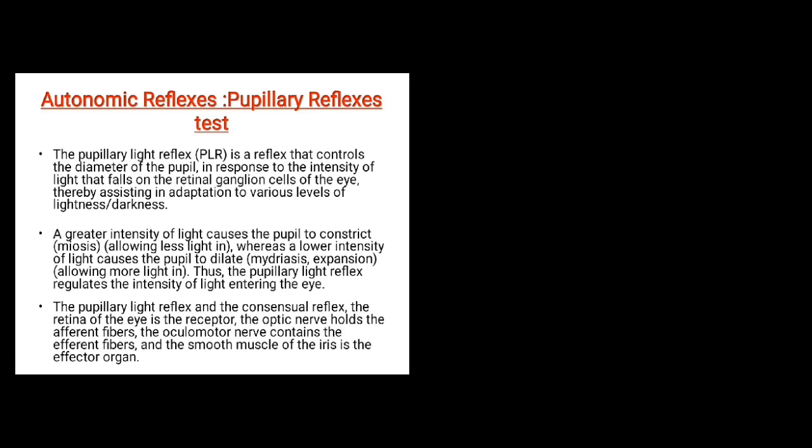In the pupillary light reflex and the consensual reflex, the retina of the eye is the receptor. The optic nerve holds the afferent fibers. The oculomotor nerve contains the efferent fibers, and the smooth muscle of the iris is the effector organ.